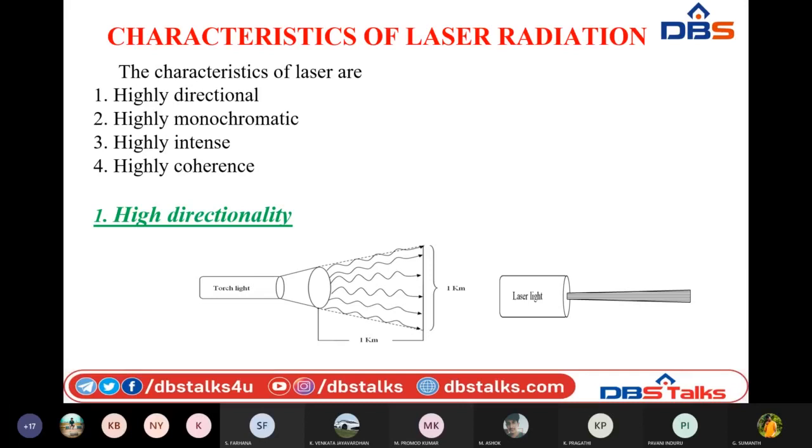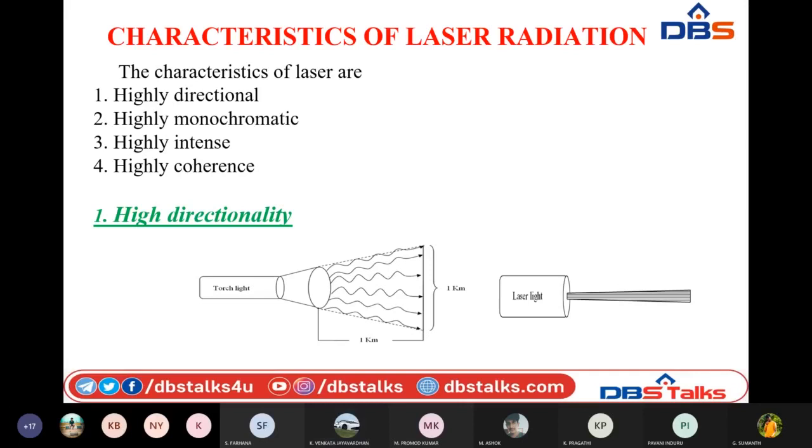So the number of photons is multiplied and they travel in the same direction. Due to the multiplication of all these generated photons, the intensity or brightness of the laser light is increased.